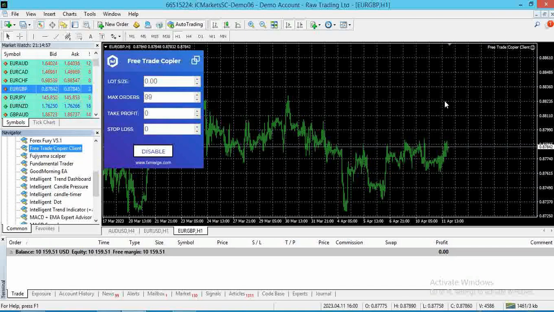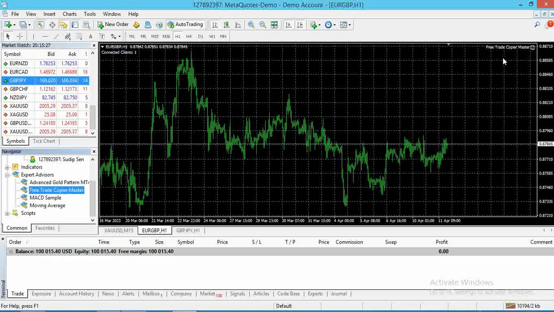After setting this expert advisor, you will see this interface. Just don't change anything. If you want to change, then you can change like this, because at the start it was 0.01, max order was like 5, and take profit was 50 or 20, I don't know. Then you have to just set it like this. Then you have to click here, enable.